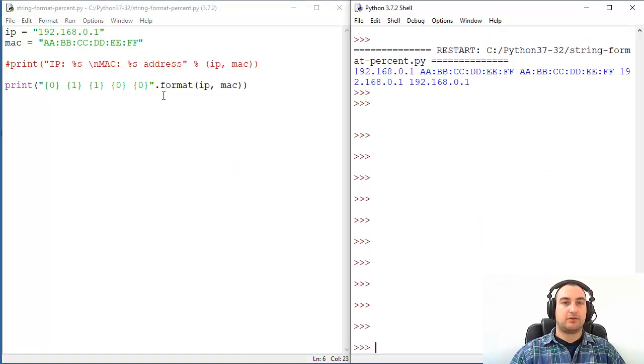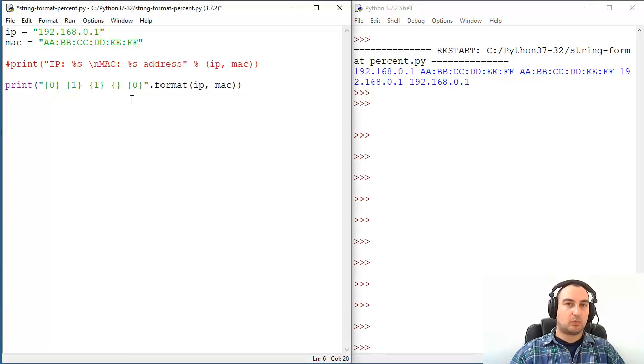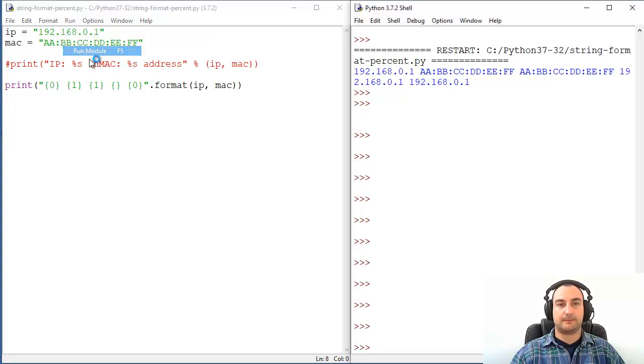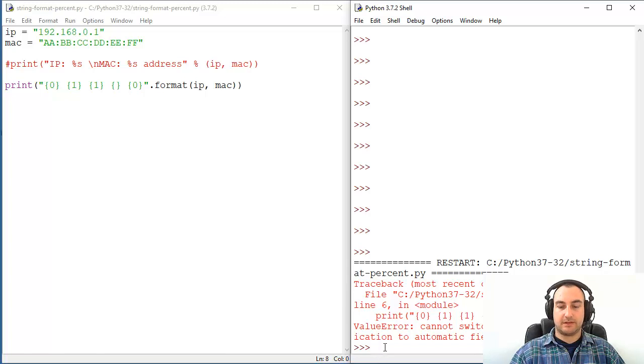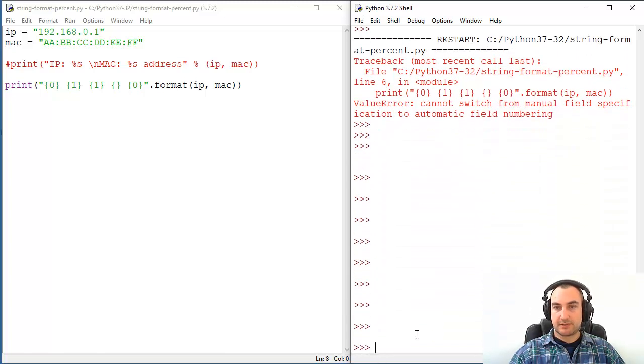Now, interesting thing, when you're using format, what will happen if you disregard specific position, but you have all these positions in place? So when you are mixing things manually and automatically, let's use that term, let's see what's gonna happen. Error. See, because, check this out, value error, cannot switch from manual field specification to automatic field numbering.